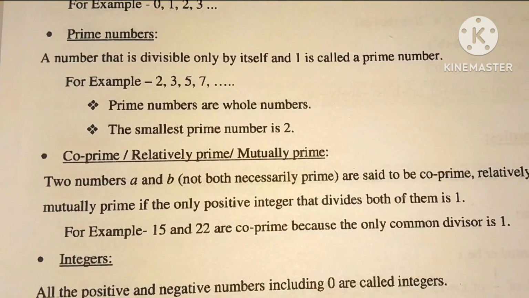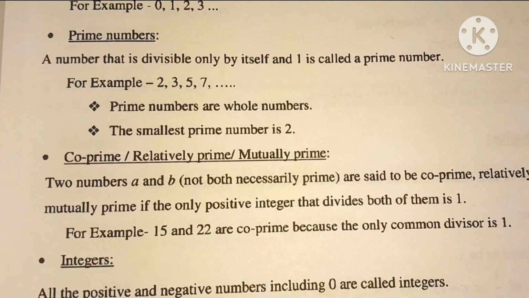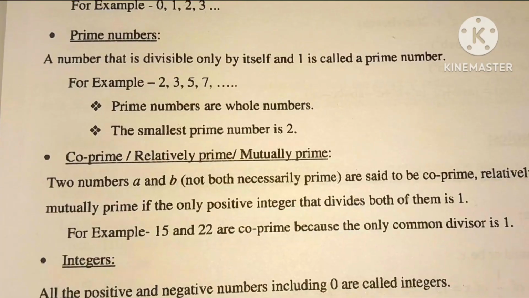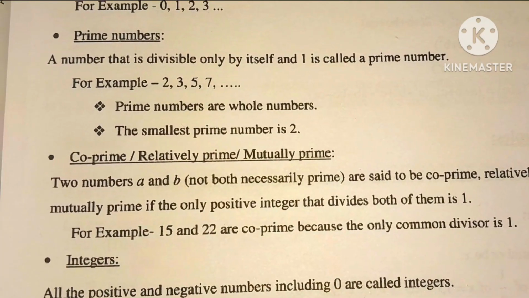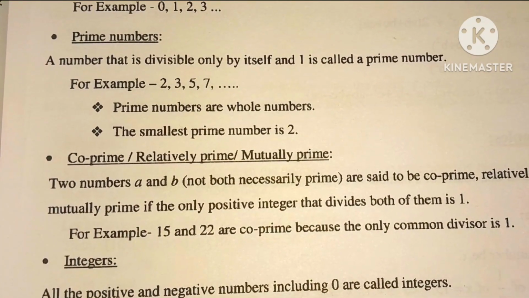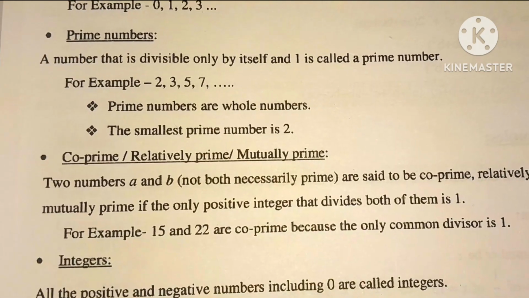If the only positive integer that divides both of them is 1. For example, 15 and 22 are co-prime because the only common divisor is 1.